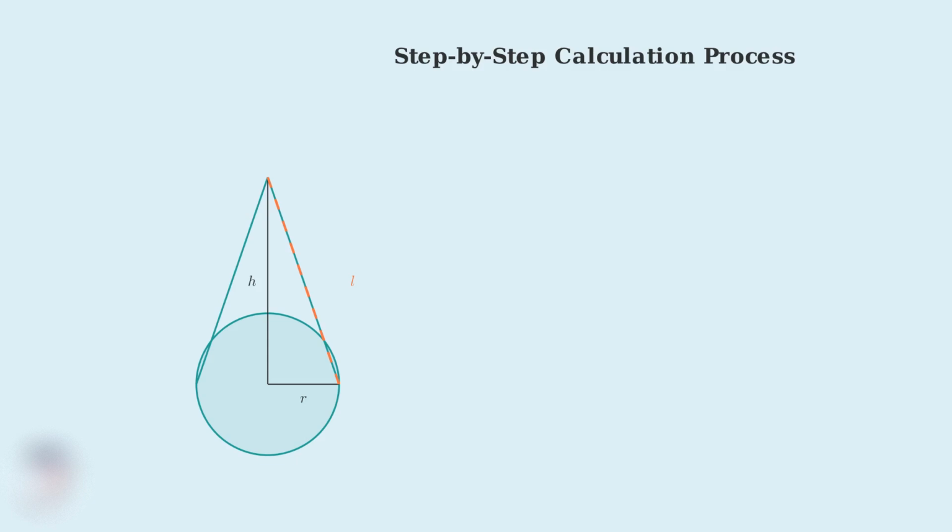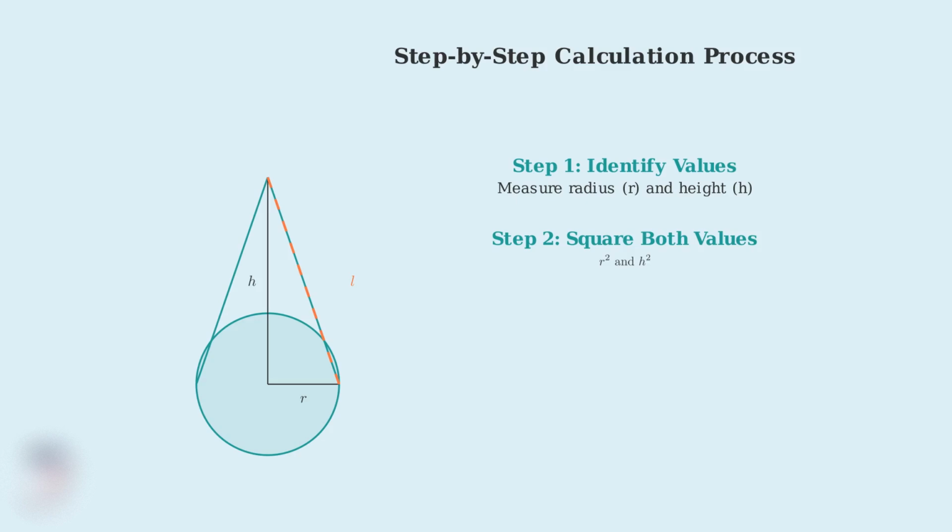This systematic approach will help you calculate the slant height of any cone accurately. Step 1. Identify and measure the values you need. You must know the radius of the circular base and the height of the cone. The radius is the distance from the center of the base to its edge, while the height is the perpendicular distance from the apex to the base.